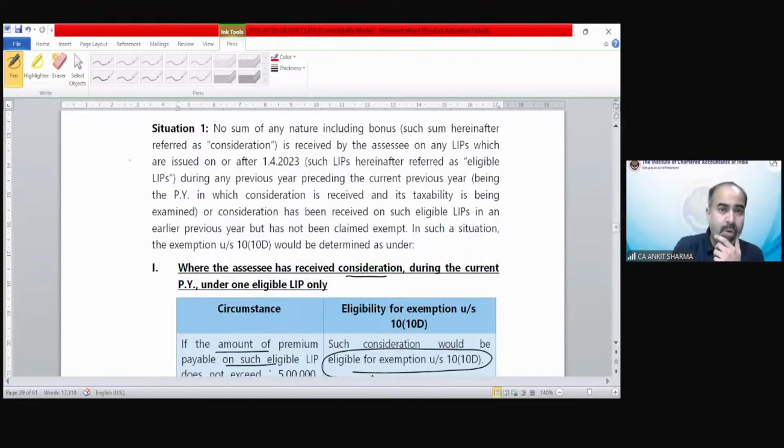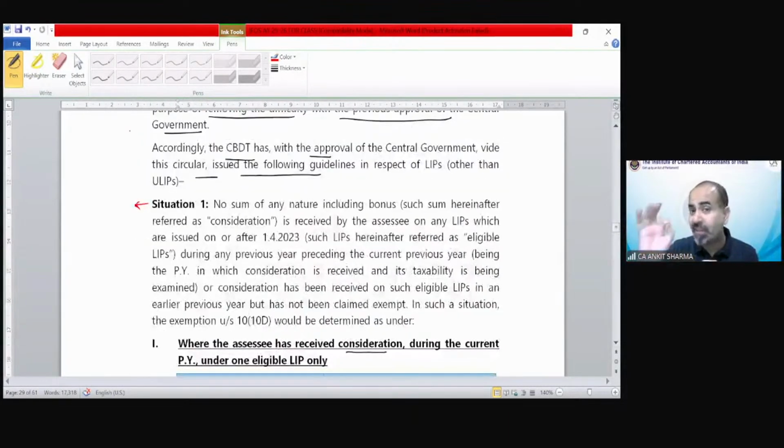This is situation number 1. Now you have to understand very carefully what situation number 1 is. Please listen very carefully. Situation 1 says, if there is a question, and in this question it says that suppose the assessee received an LIP sum in previous year 24-25 for the first time.